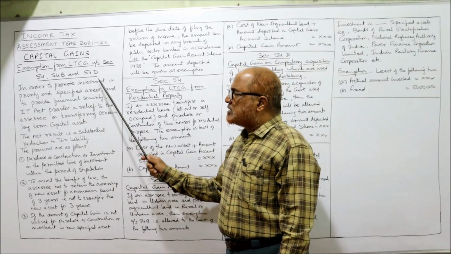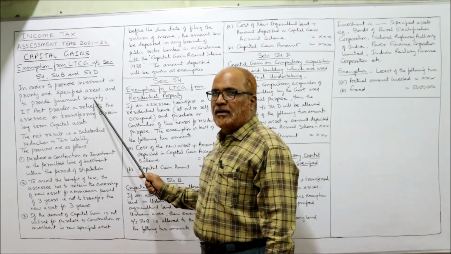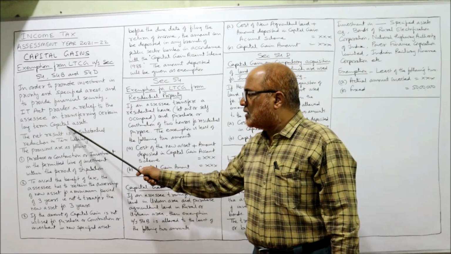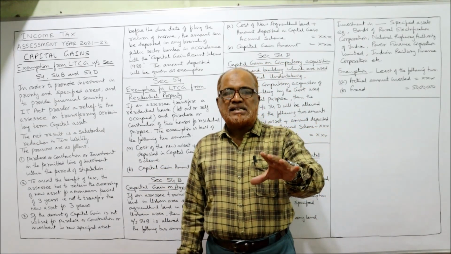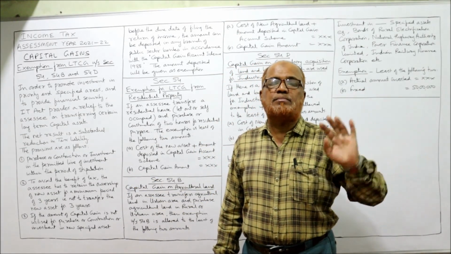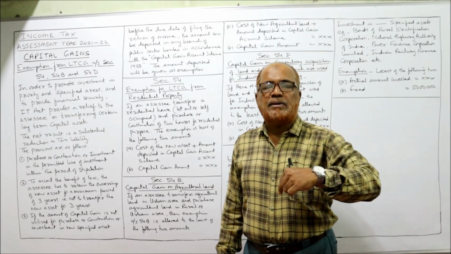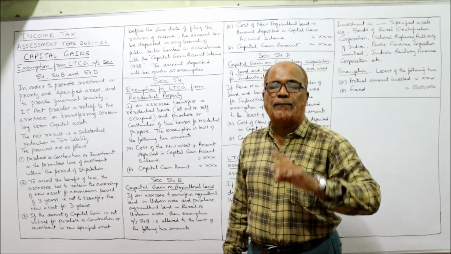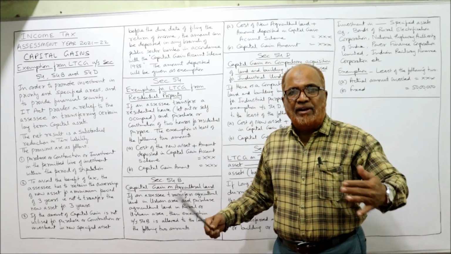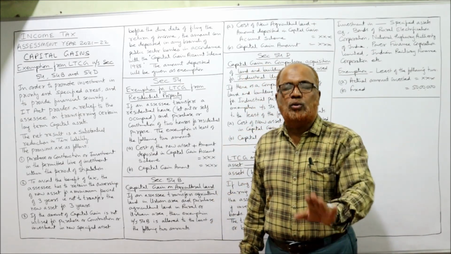Now, in order to promote investment in priority and specified areas and to provide financial security, Income Tax Act provides a relief to the assessee on transferring certain long-term capital assets. So when the assessee transfers a long-term capital asset and makes some investment in priority sector and specified areas, then Income Tax Act will give some relief to the assessee in the form of reduction of tax liability. So by availing this exemption, the tax liability of the assessee will get reduced.